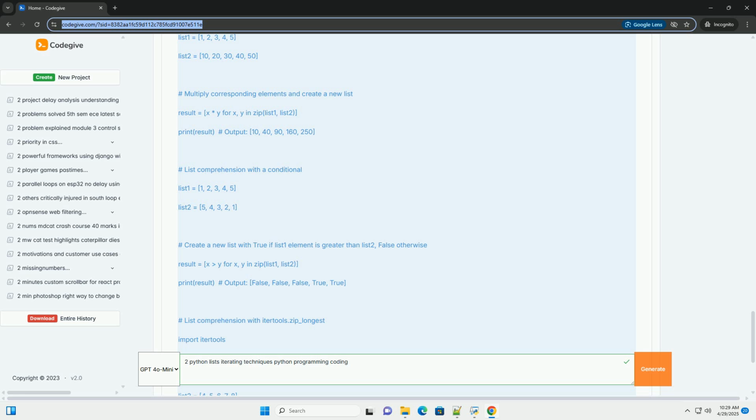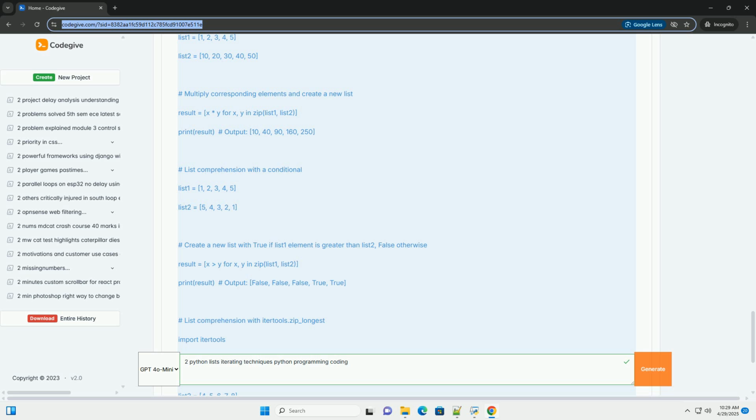Choosing the right technique. The best technique depends on your specific needs. Simple element-wise operations on lists of the same length: zip is usually the best choice. Need the index: use enumerate with zip. Lists of different lengths, and you want to ignore extra elements in the longer list: zip will truncate automatically. Lists of different lengths, and you want to handle missing elements gracefully: use